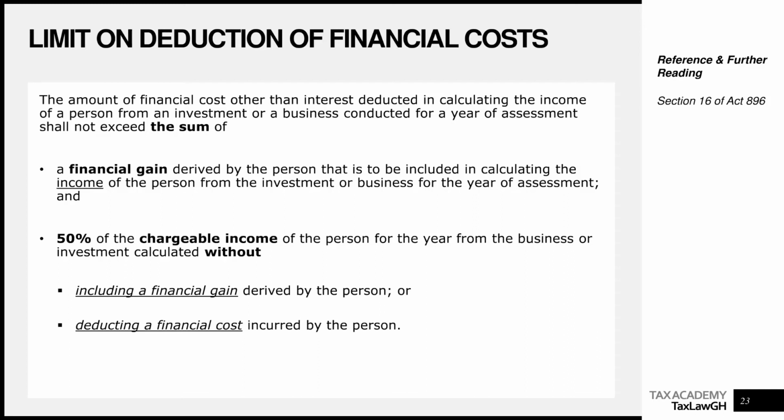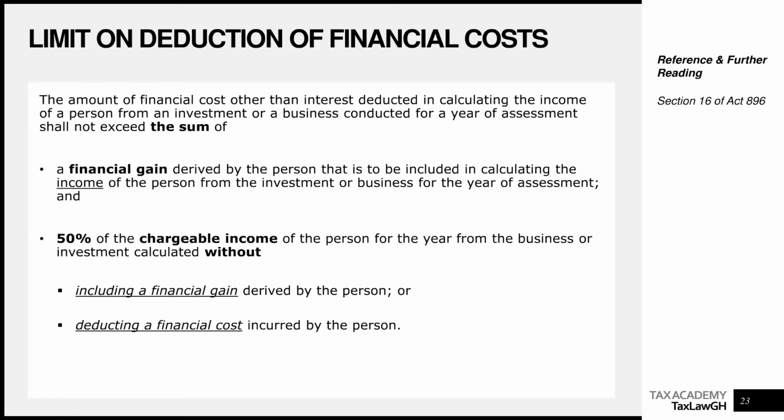Then the B part will be half of the chargeable income of the person, which has been computed without including any financial gain or deducting a financial cost. So let me take that one more time. You pick the financial gain and you add it to half of your chargeable income, which is 50% for the year, which has been computed without including any financial gain or deducting a financial cost.